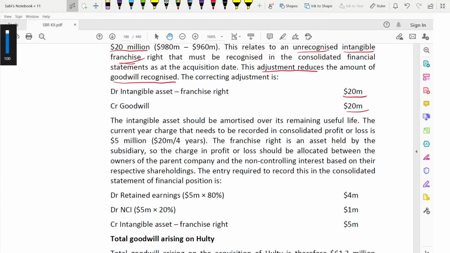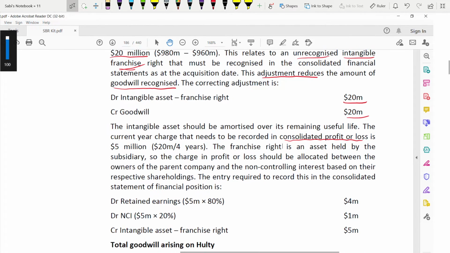Okay, so the intangible asset should be amortized over its remaining useful life. How many years was it? 4 years. So the current year charge is to be recorded in consolidated profit or loss.